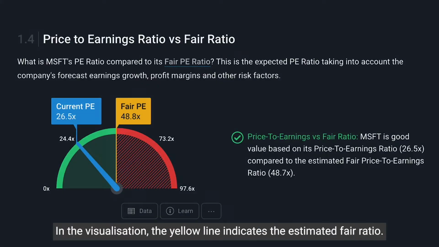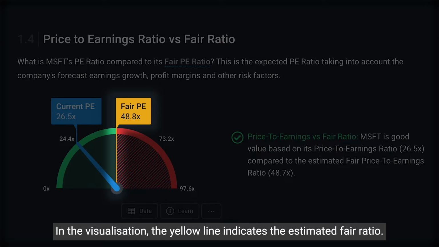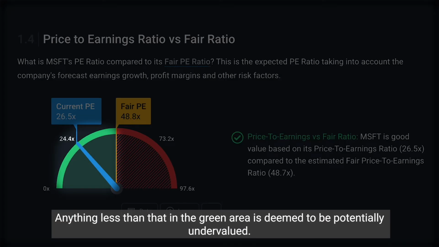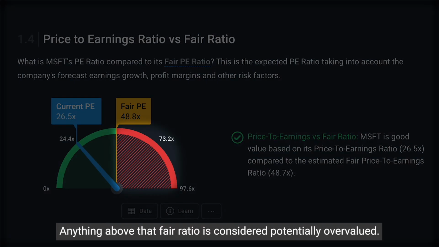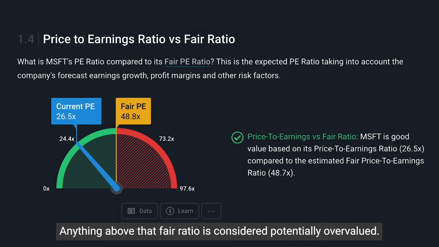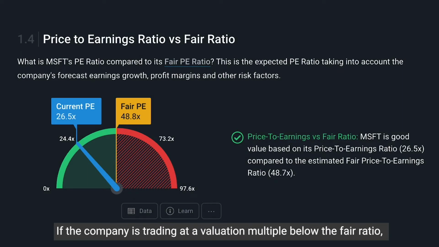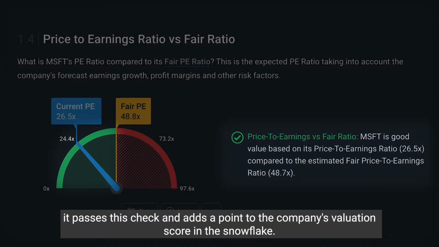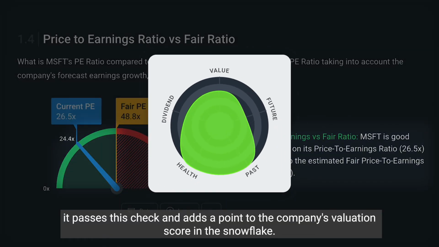In the visualization, the yellow line indicates the estimated fair ratio. Anything less than that in the green area is deemed to be potentially undervalued. Anything above that fair ratio is considered potentially overvalued. If the company is trading at a valuation multiple below the fair ratio, it passes this check and adds a point to the company's snowflake valuation score.